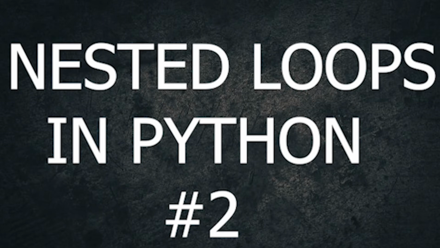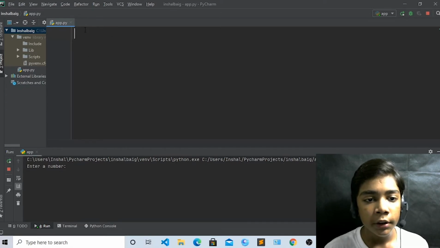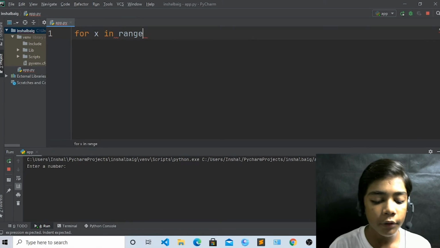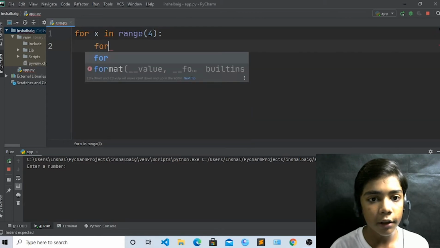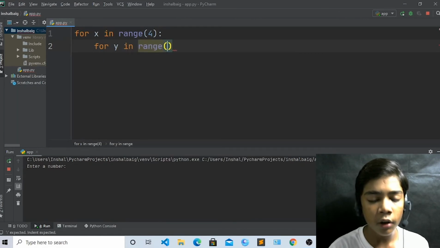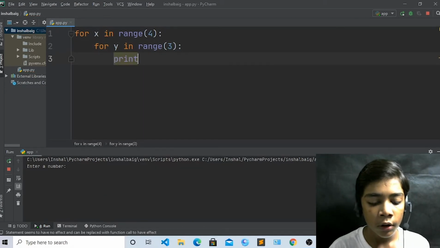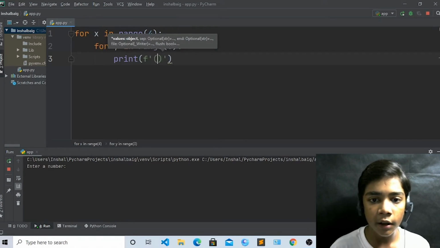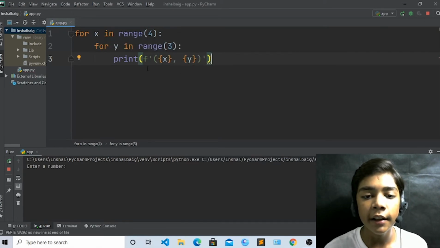Now in this topic I will show you what nested loops are in Python. Nested loops in Python are like when you write for x in range, and I am writing 4, then write a semicolon and write for y in range 3. Now write print, and f, and x comma y in curly brackets. Run it.